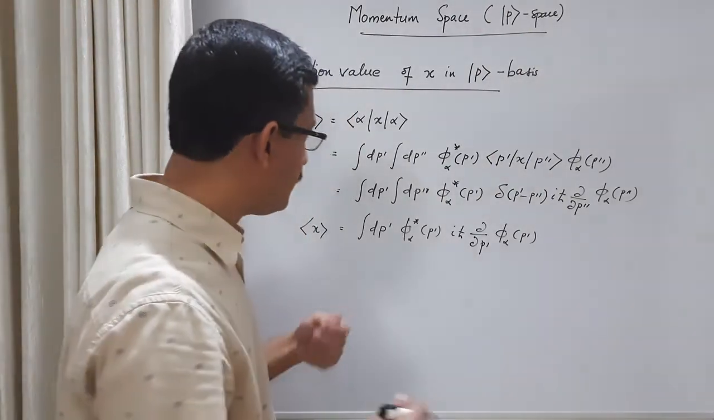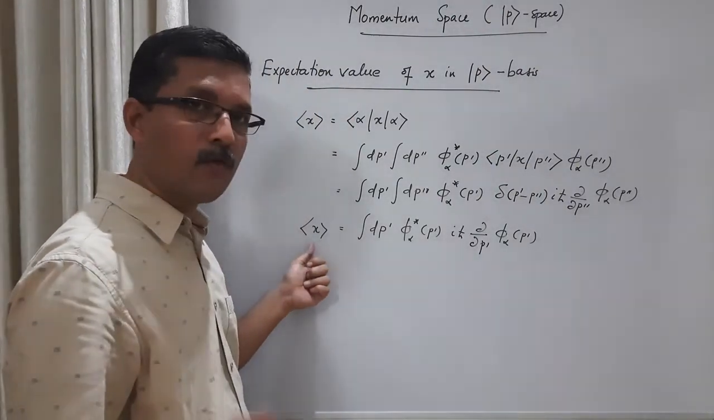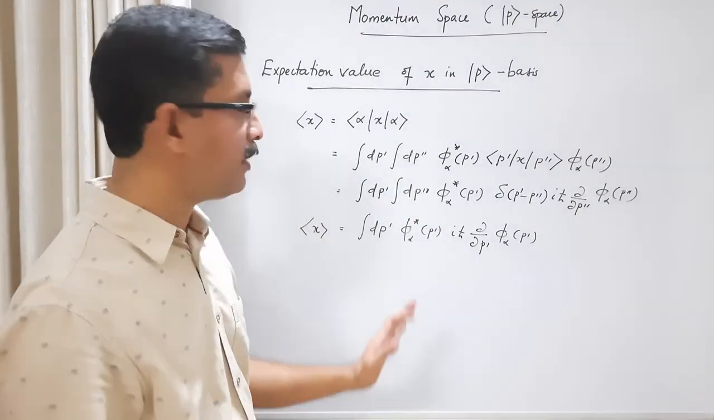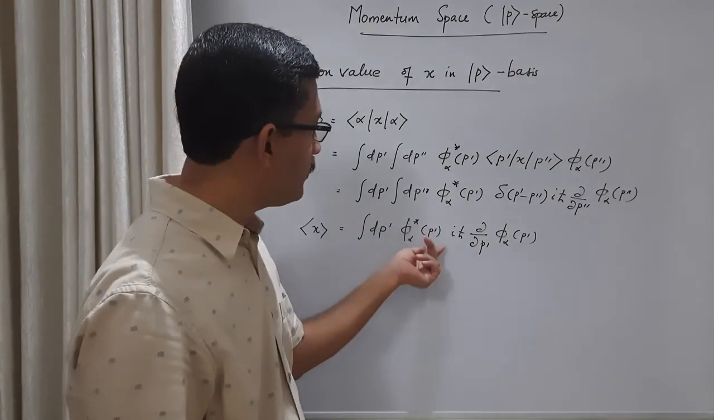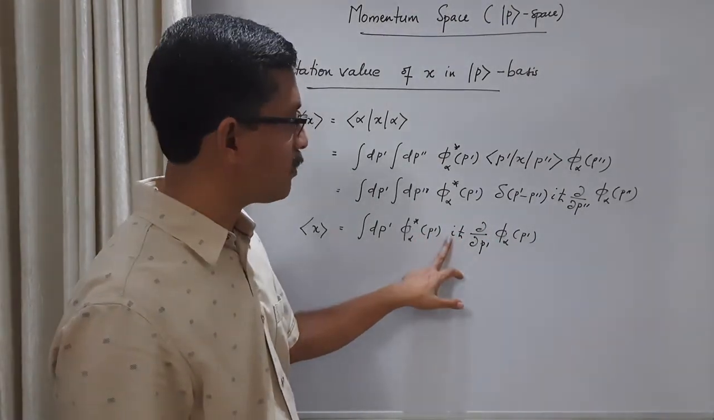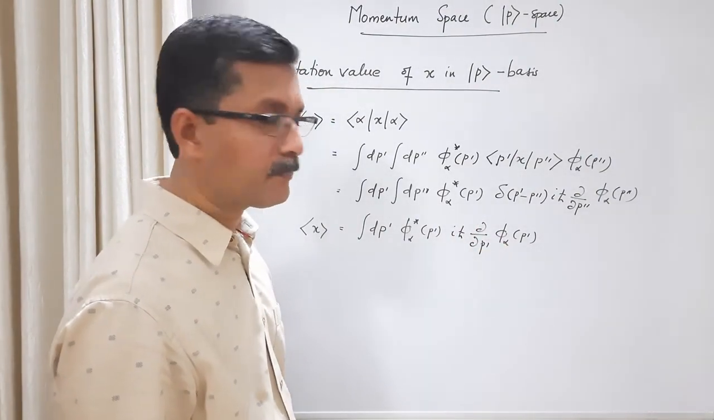Again, what we have to do is compare this result with the expectation value of the momentum operator in position basis. A similar expression we would have obtained. The wave functions will be with respect to position basis, and there will be a minus iħ here, and the differentiation will be in x, ∂/∂x'.